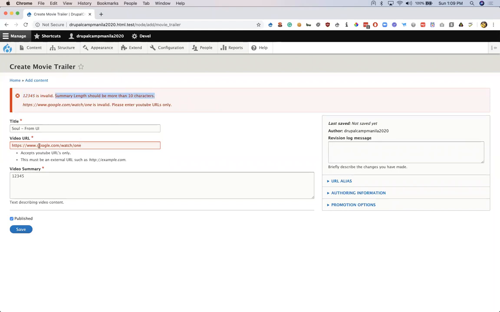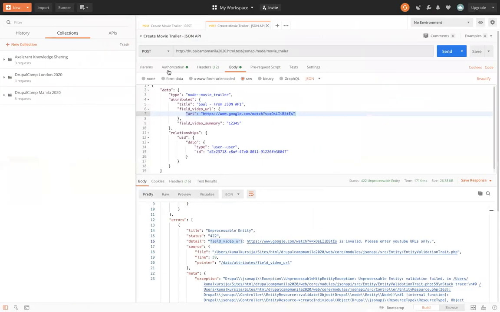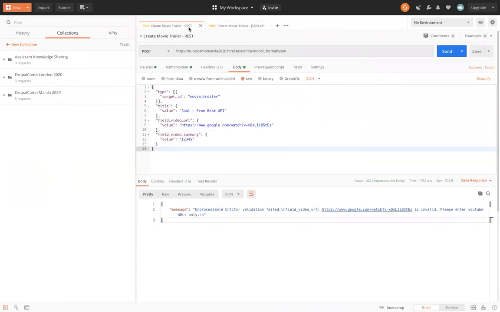So yeah, if you want to check, you can add the right URL also over here. Let's click on save, and we have only 1 error. So yeah, just checking. Now let's try to do the same thing. Let's go to the Postman. I know it can be pretty boring to see the whole thing again, but yeah, just to make sure these are working.